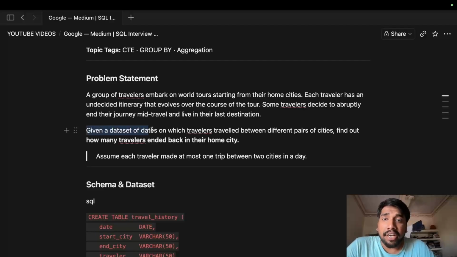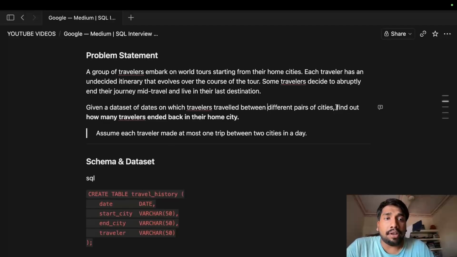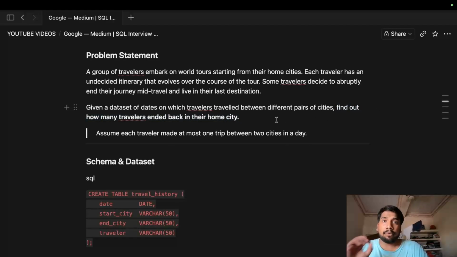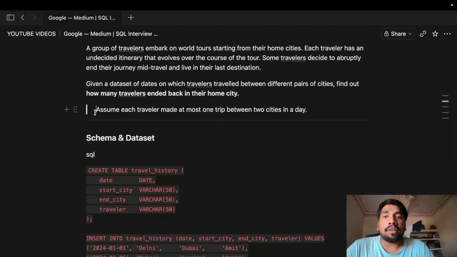Okay, we have a data set of dates on which travelers travel between different pairs of cities, and we need to find out how many travelers ended back in their home city. So we only need to find the number of travelers who went back to the same city from which they started. Okay, and here we have the assumption that each traveler made at least one trip between two